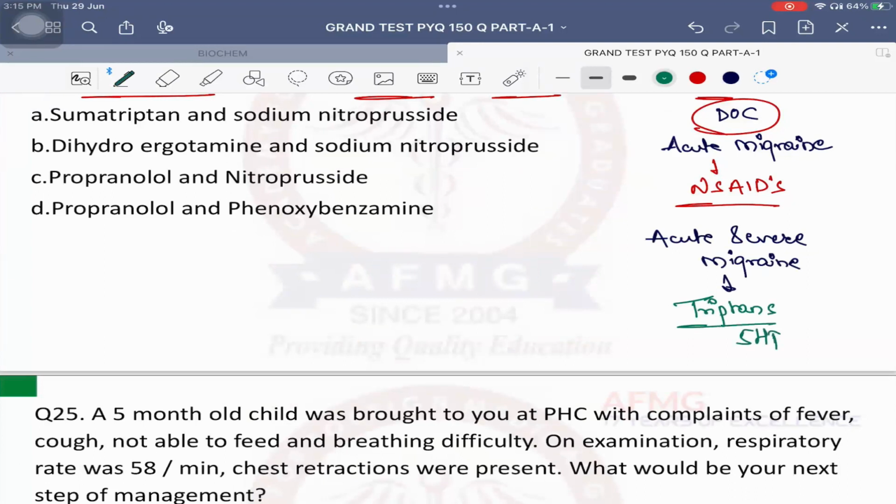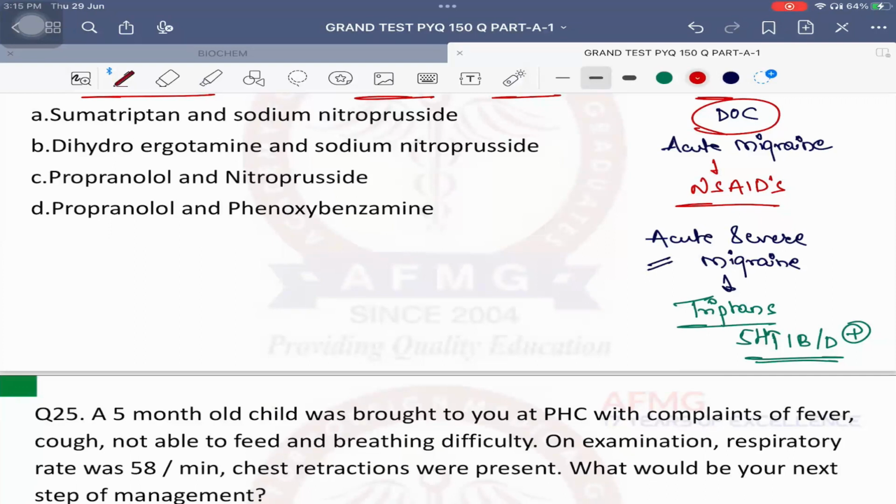5-HT 1B, 1D: agonist or antagonist? Agonist. So triptans are nothing but 5-HT1B, 1D agonists, and they will cause vasoconstriction, and therefore the pain of the migraine will be relieved. Okay, so they are the drug of choice for acute severe migraine.